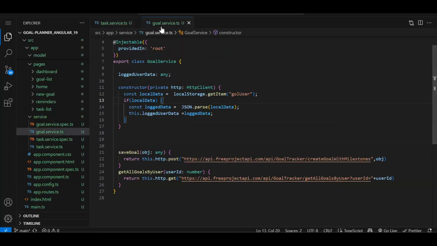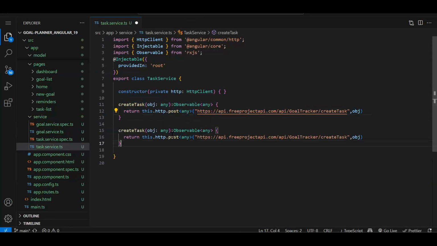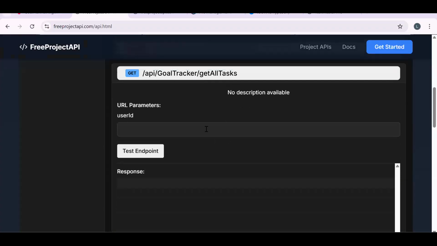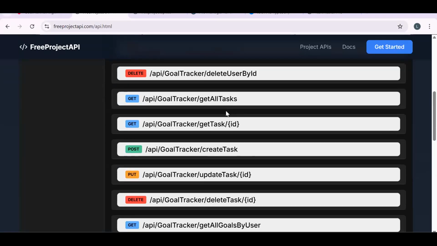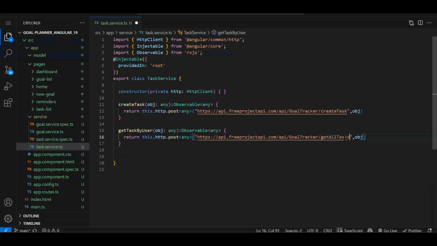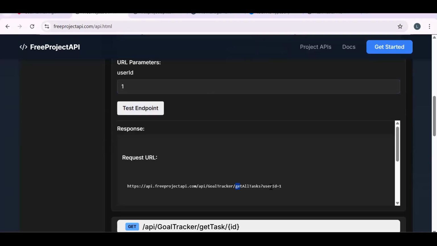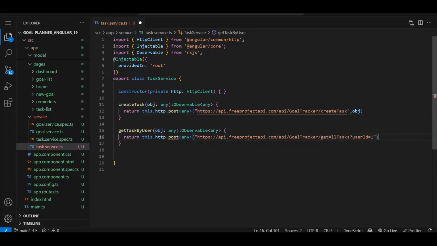Fine. Now, in the task service, I have created this function. Let's quickly create the remaining functions also. We will need get task also. Get task by user. Let's check the API. Get all task. So this will be my method name. So this will go over here. And here we need the parameter. See, task ID we need to pass. Let me just get the URL. So like this, our task ID will be there. And like this, a get API doesn't need a second parameter. Instead of post, it will be a get API.